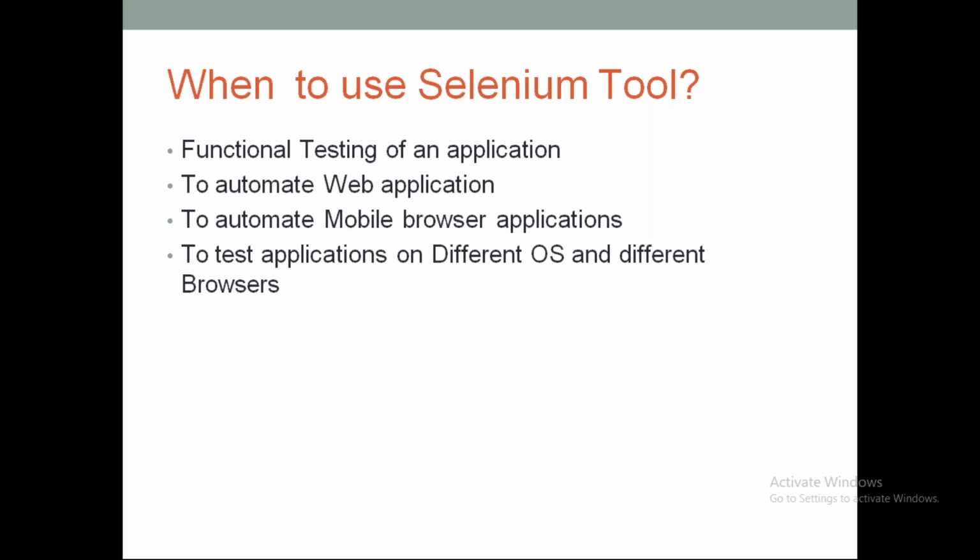The first one is functional testing of an application. Just now we understood the difference between functional and performance, right? So we are going to do functional testing with Selenium, not performance or any other types of testing. And the major thing is to automate a web application, right? Mobile browser applications are also supported by Selenium. The next one is to test the applications on different OS and different browsers.